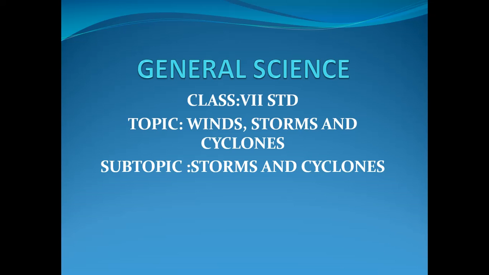Hello children, in this video we are going to see about thunderstorms and cyclones. In the last video we saw that the generation of wind is caused by the uneven heating of land and water between the equator and the poles, isn't it? So today we are going to see about thunderstorms and cyclones.